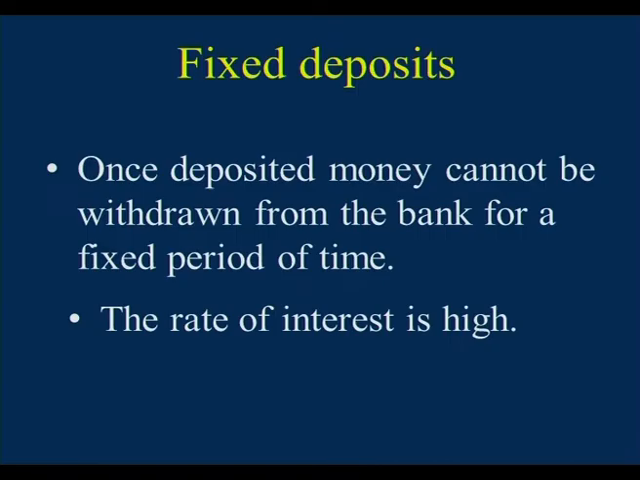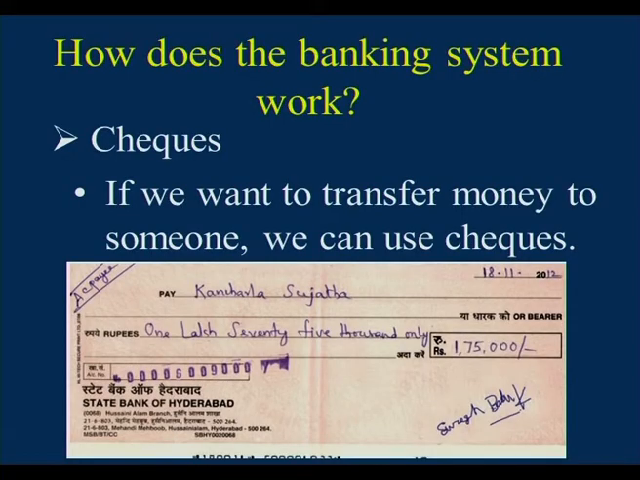Fixed deposits are also known as term deposits. Once deposited, the money cannot be withdrawn from the bank for a fixed period of time. The rate of interest is also high for fixed deposits because people deposit the amount for a fixed period of time, say 1 year, 2 years, 5 years or 7 years, and the interest rate is 6 to 12%. How does the banking system work?